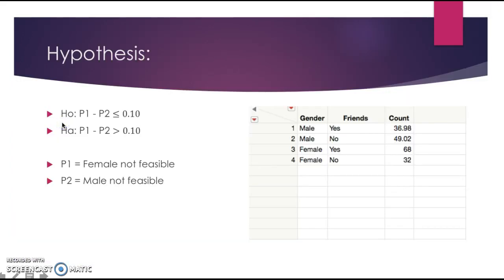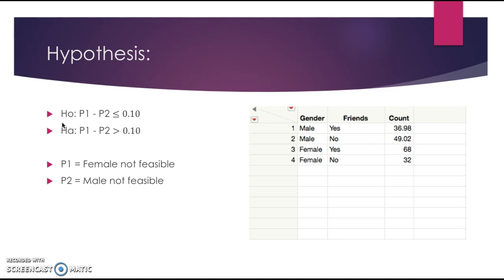And so we're checking to see whether the proportion of male and female students with the view that you can be more than just friends with another female is greater than 10 percentage points. So our null hypothesis is that P1 minus P2 is less than or equal to 10%, or 0.1. And our alternative hypothesis is that P1 minus P2 is greater than 0.1.